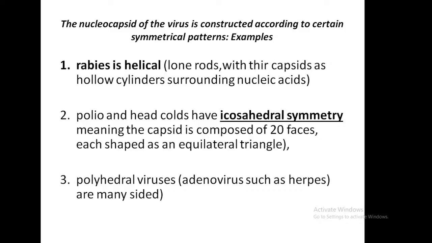Second, polio and head colds have icosahedral symmetry, meaning the capsid is composed of 20 faces, each shaped as an equilateral triangle. In the first slide we are taking the icosahedral symmetric structure.